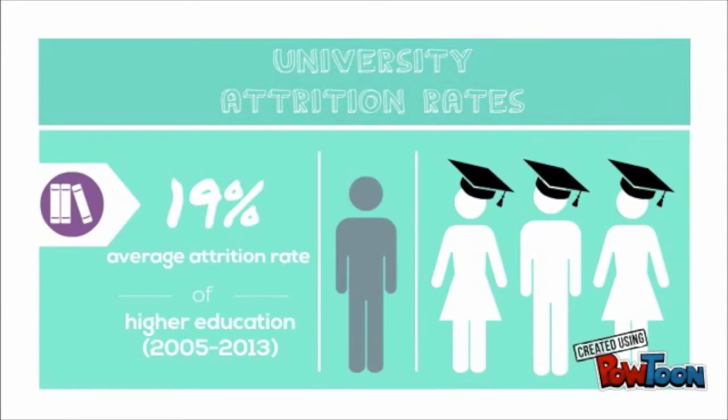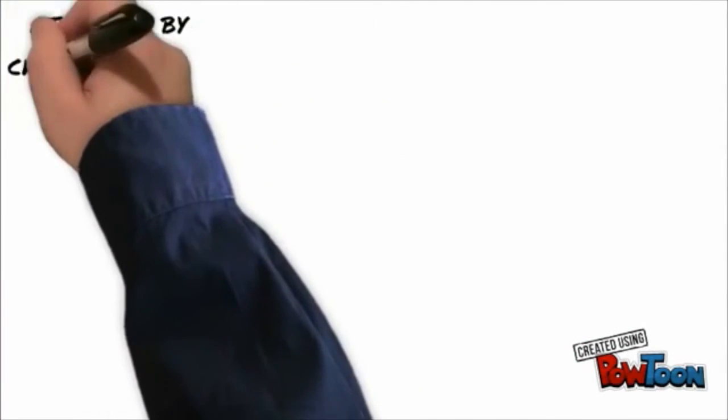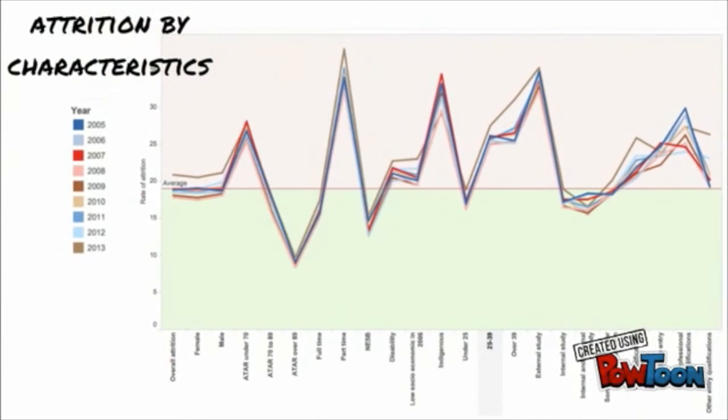Firstly, the average attrition rate across all higher education dropouts between 2005 and 2013 was around 19%. This rate was at its lowest in 2009 at 18%, and it peaked in 2013 at almost 21%. We developed an interactive line graph to show the peaks and troughs across different student characteristics.